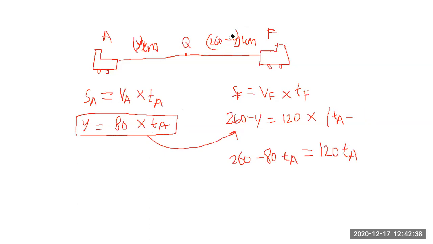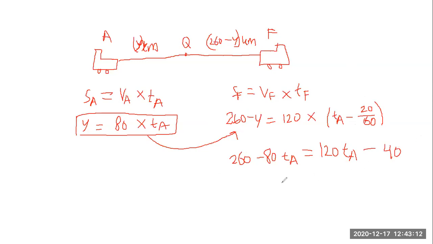For the 20 minutes, we also need to transform it into hours, because the question says 20 minutes, but the speed we are using is kilometers per hour. We need to transform the time into hours, so it is 20 over 60. So it is 120 TA minus 40.